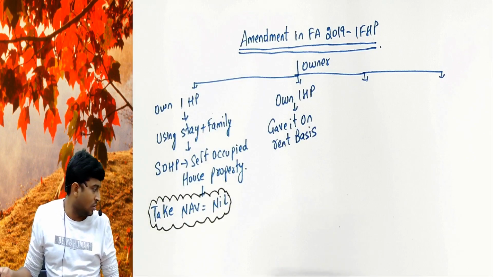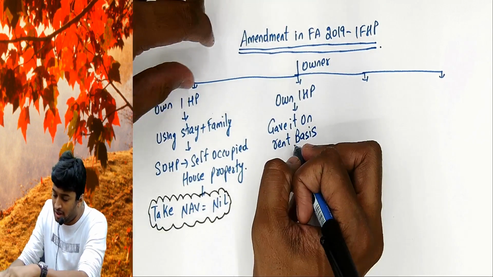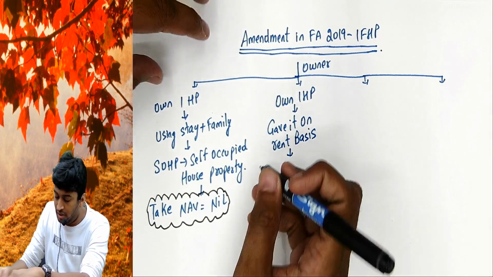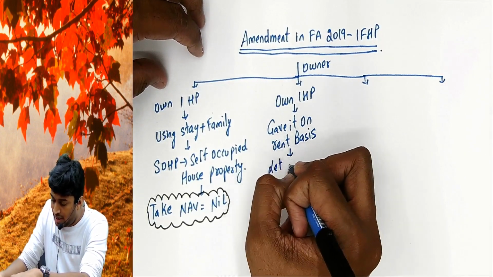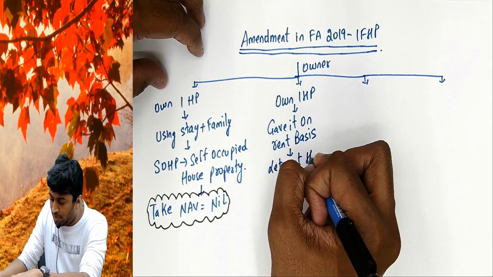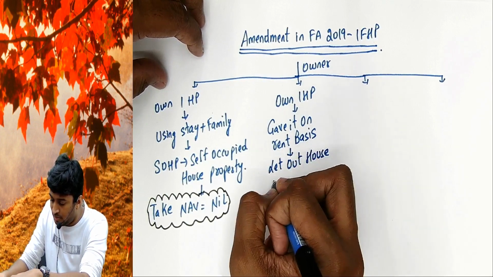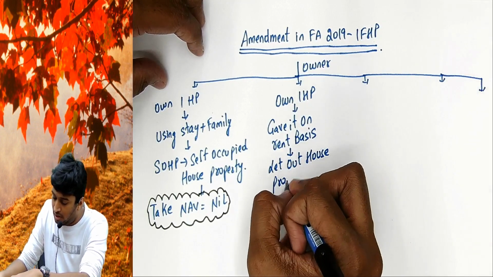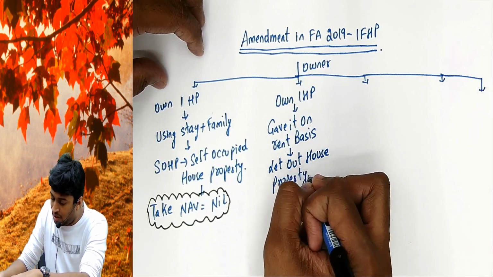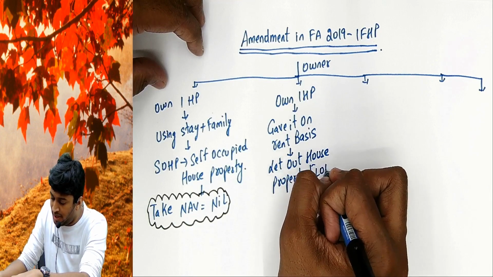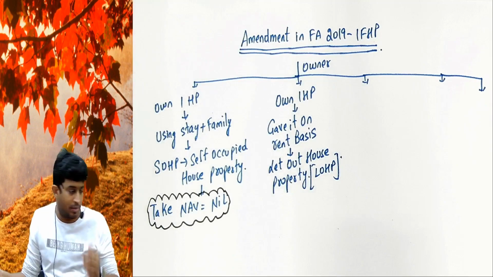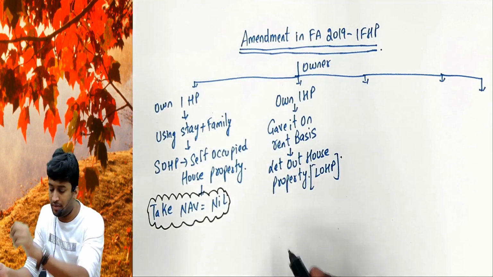That property is called let out house property, short form LOHP.